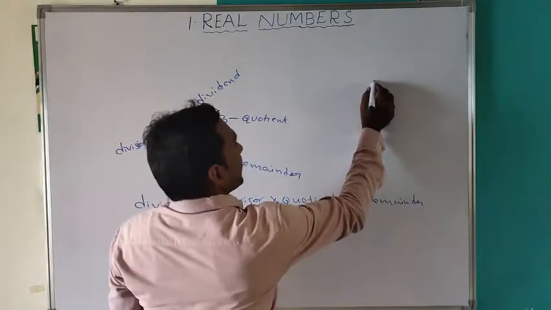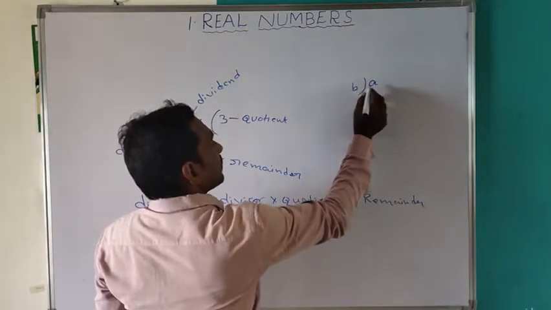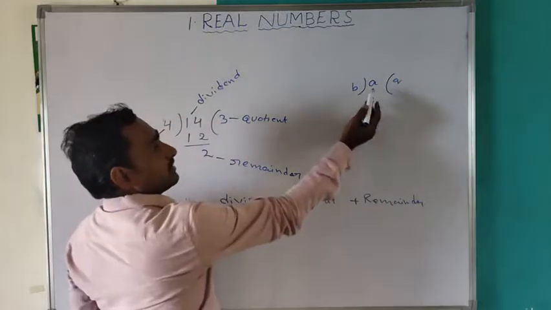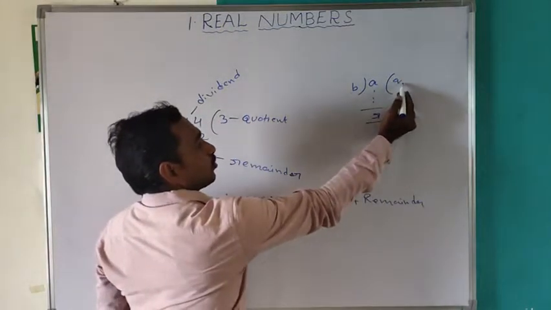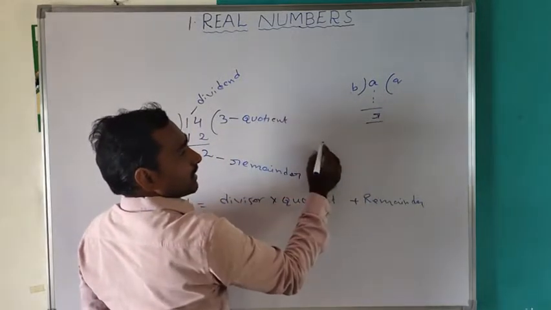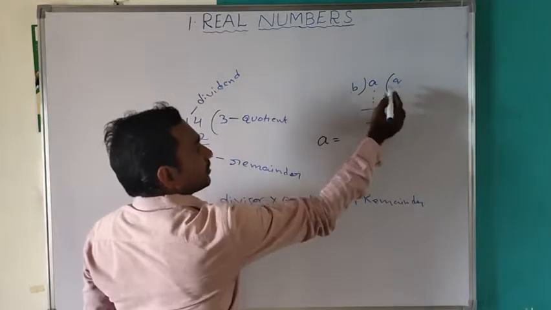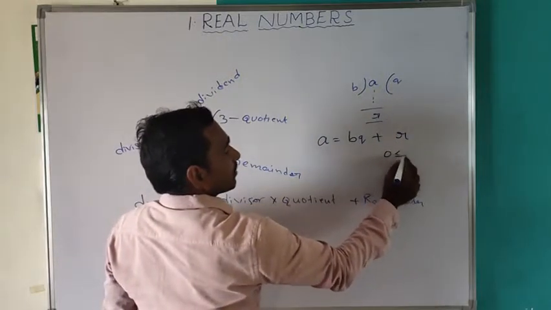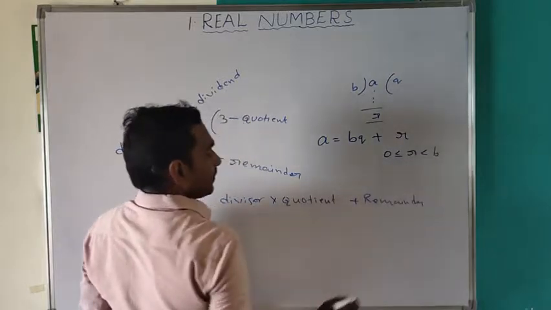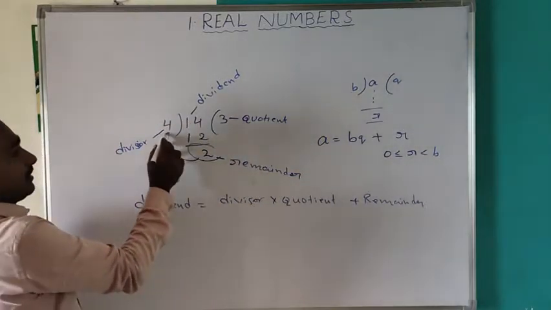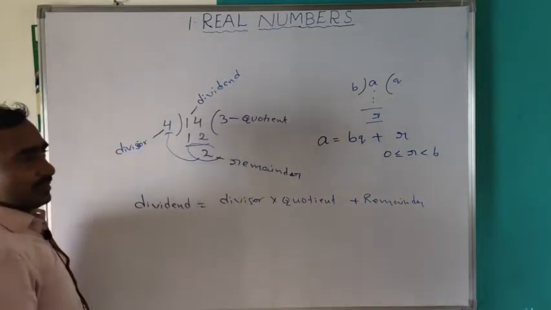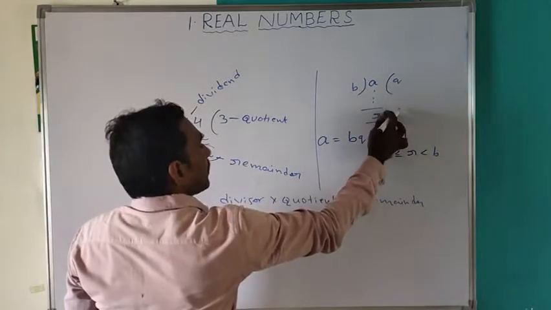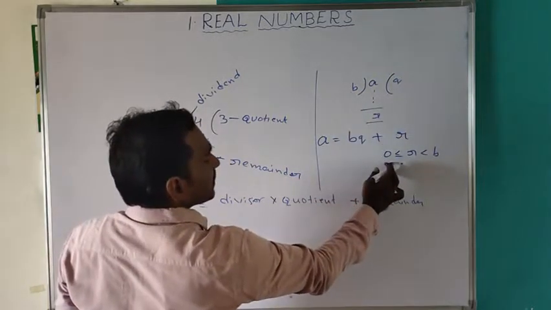So, if A is divided by B, there exist a quotient Q and a remainder R such that A is equal to B into Q plus R, where R is 0 less than or equal to R less than B. That means the remainder is always less than the divisor.